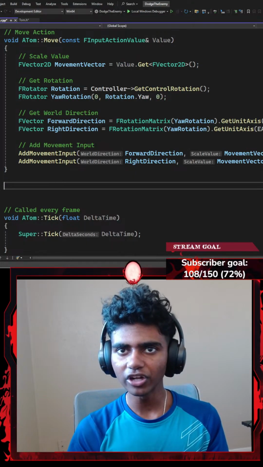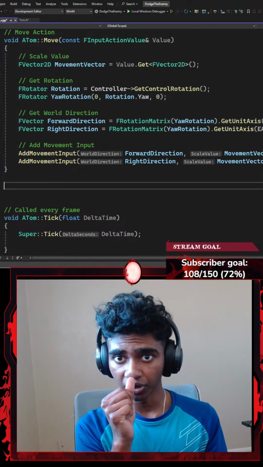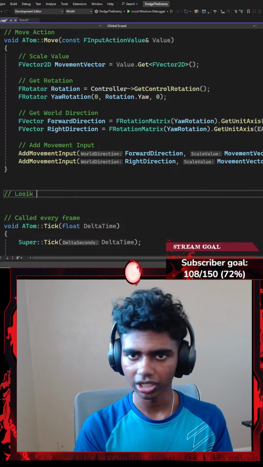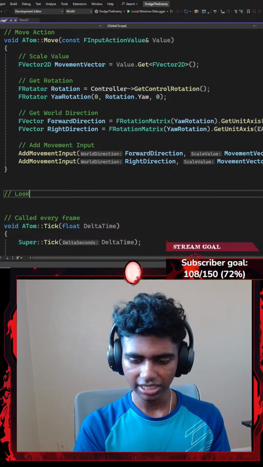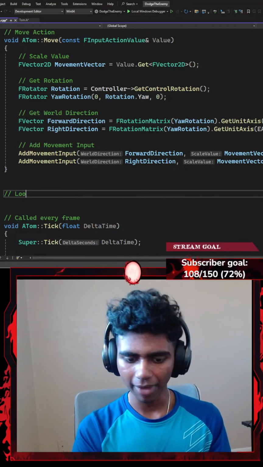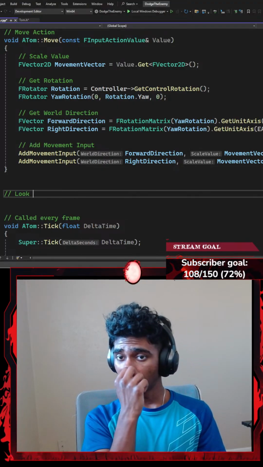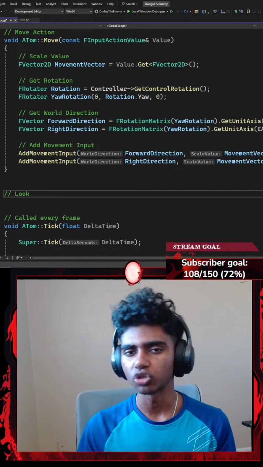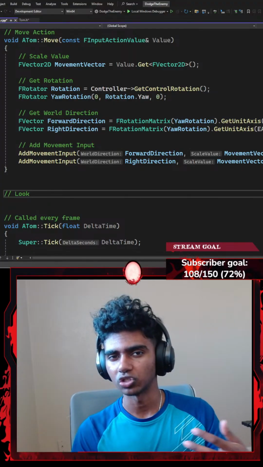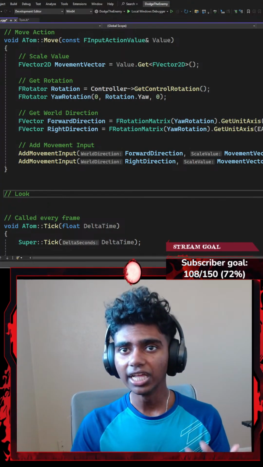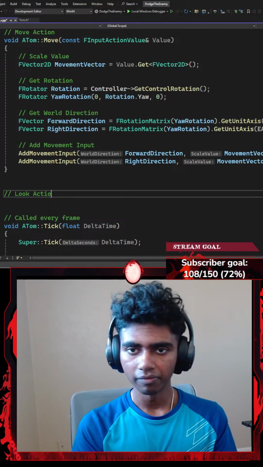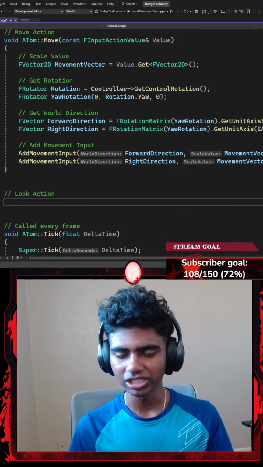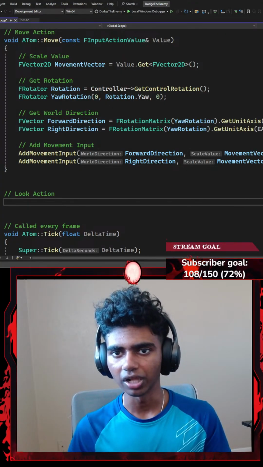Now let's quickly move on to my look function. So I'm going to add another comment called look function. And guys, I just realized that once I'm done with this, I might move on to learning my actual enemy logic. Maybe not next stream but the stream after, because next stream, which is tomorrow, is going to be a special stream because it's Tuesday and I do something that is not actually programming. I still have some of my college assignments that I have to complete today. That's the reason I'm constantly looking at the time, because I have something due as well.